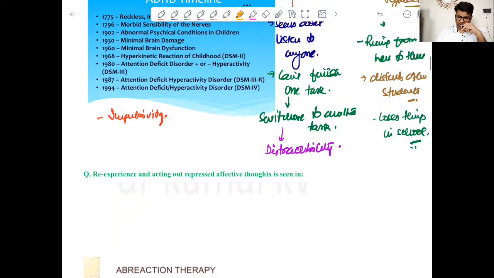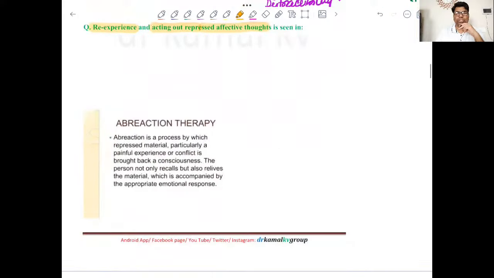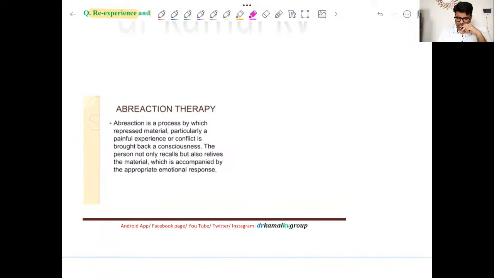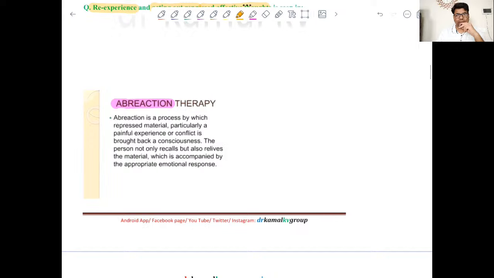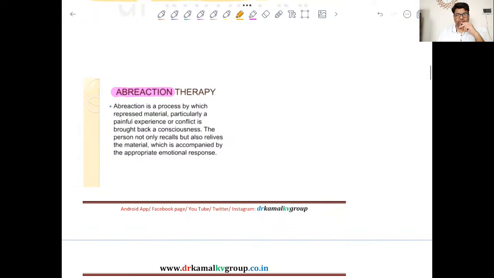Now there is one method of therapy where we give exposure to the previous painful episode. So re-experience and acting out of the repressed affective thoughts. This is known as abreaction therapy, right? Here the patient is exposed to those painful episodes, and in real time the response is generated as such.